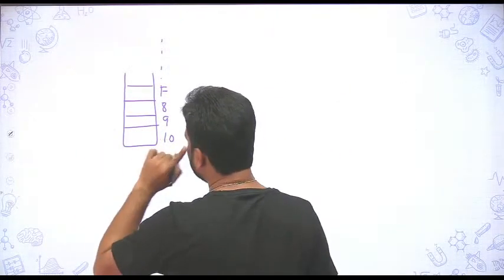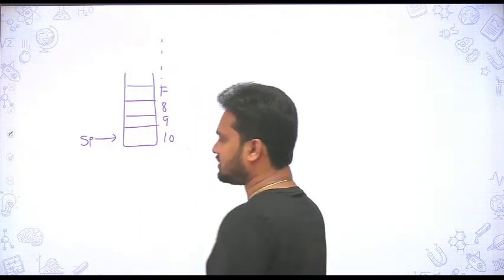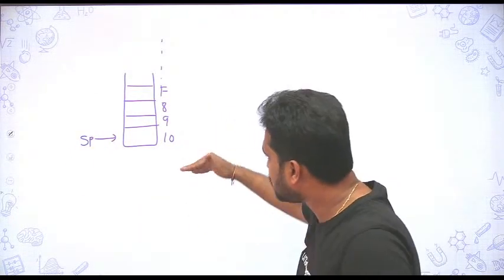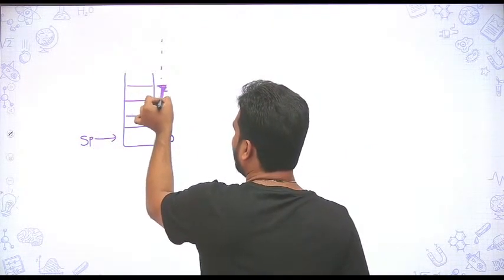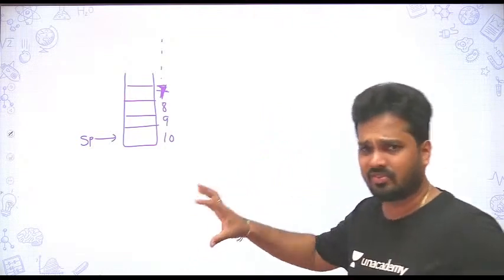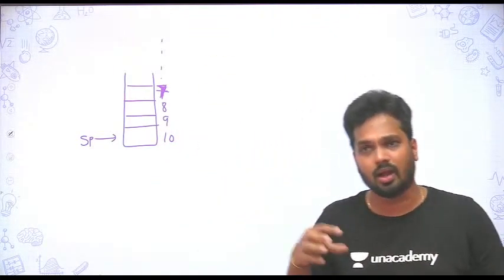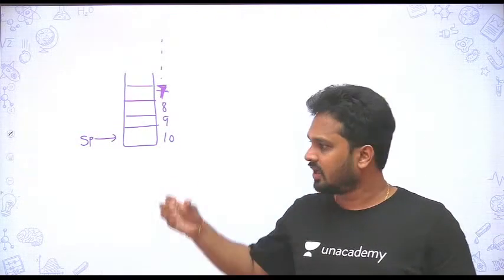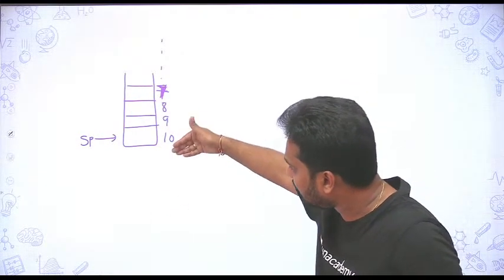So in this case also two types. Your SP is like this, okay, but here it is growing in a different order. That is, it is growing from higher address to lower address. It is the same way, whatever we discussed in the last two cases. It can be post increment or pre increment, doesn't matter. Here also it is possible, but here the addresses we are accessing will be from higher number to lower number.